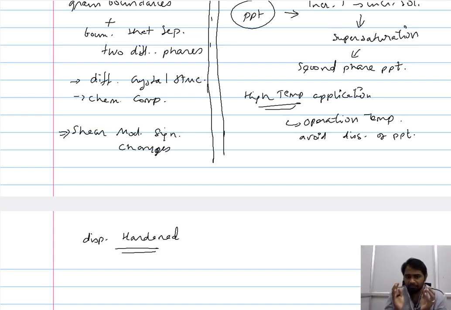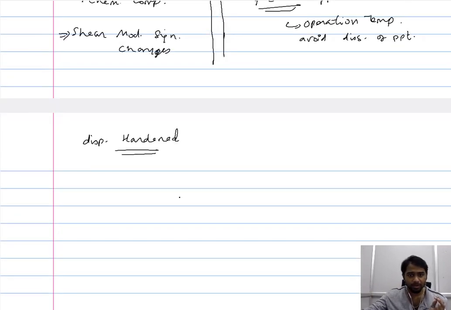So one primary advantage of dispersion hardening is that you can bring about any combination of two different phases or two different materials that are possible. For instance, you can combine austenite and martensite in this way in different proportions, thereby establishing a perfect continuum. And you can also replace the martensite with, say, a ceramic material as well.